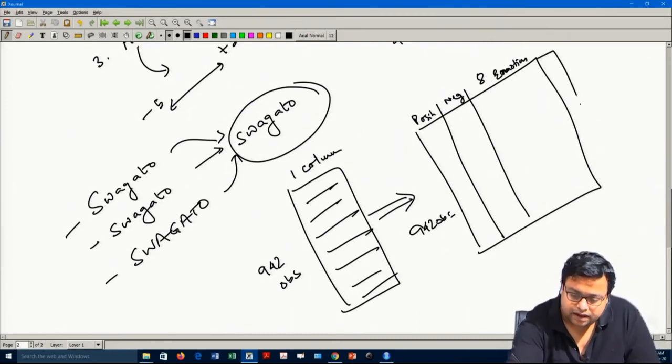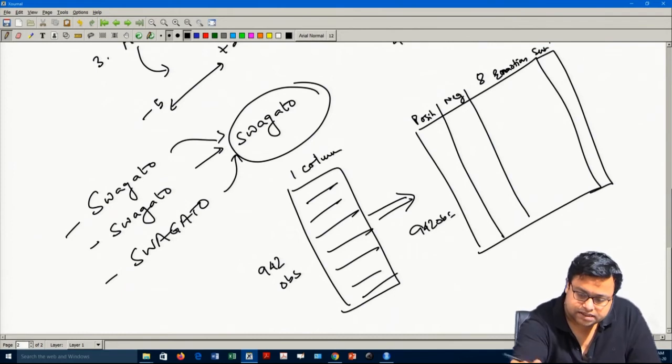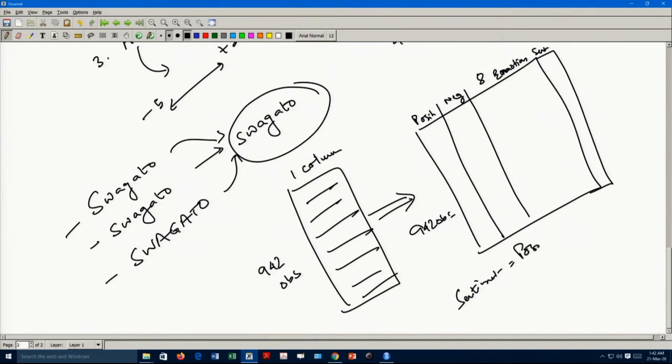And then, at the end, I want the total sentiment. I can write sentiment as probably positive minus negative. Something like that is what I am trying. So, how many columns are there? 2 columns here, 8 columns here, and then the last one, the sentiment column. So, a total of 11 columns.